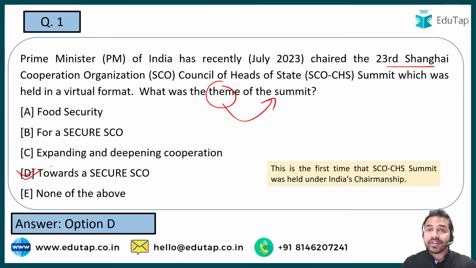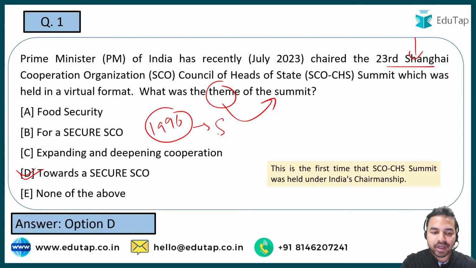And this is the very first time that the SCO CHS summit was held under India's chairmanship. Now, whenever such an international organization or group is in the news, you have to remember about that particular part as well. For example, when I talk about the SCO, let's begin with the initial point: in 1996 this SCO was launched, known as Shanghai 5.